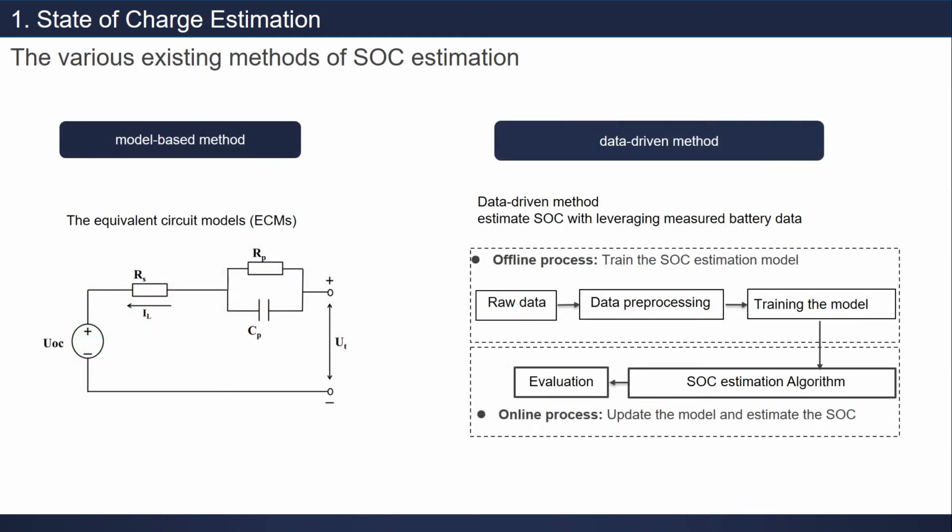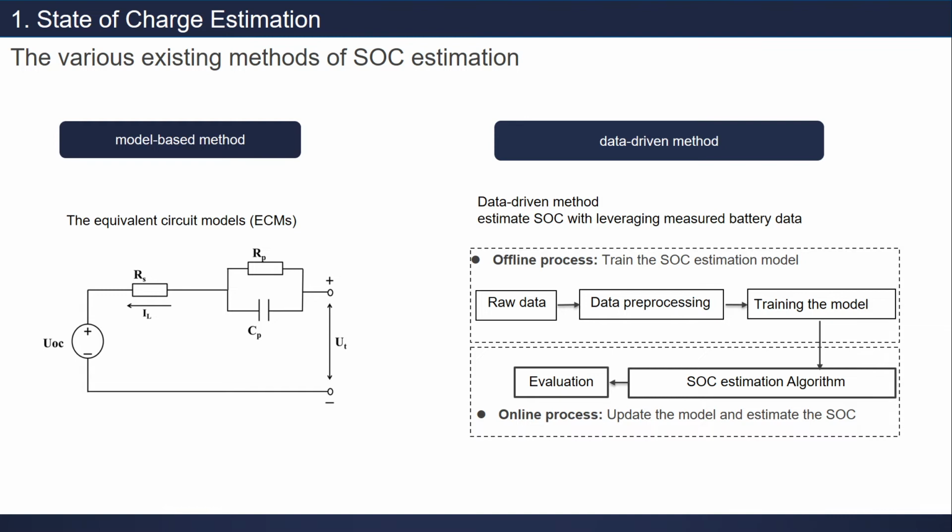These are the various existing methods of SOC estimation. There are two types of existing methods: model-based methods and data-driven methods. In the model-based method, we will use an equivalent circuit model. We are actually mimicking the battery. So before we estimate the SOC in our PC, we will make the equivalent circuit model. Then here we have the model of the battery, and we can measure the voltage, then measure the SOC.